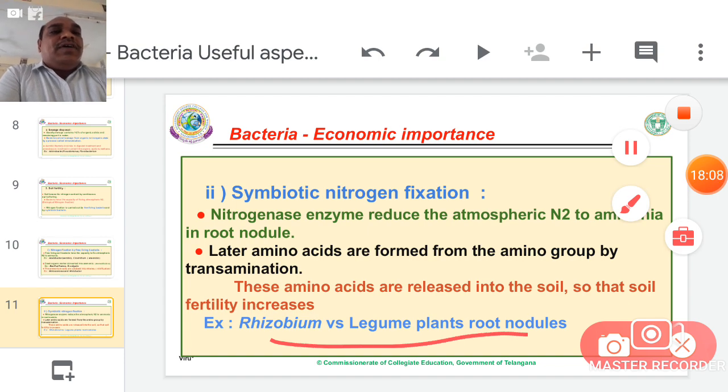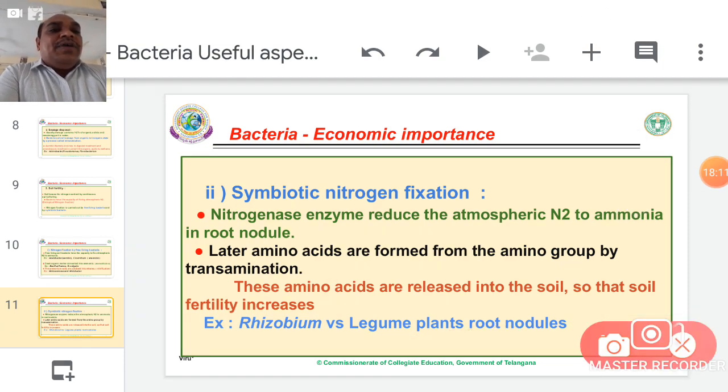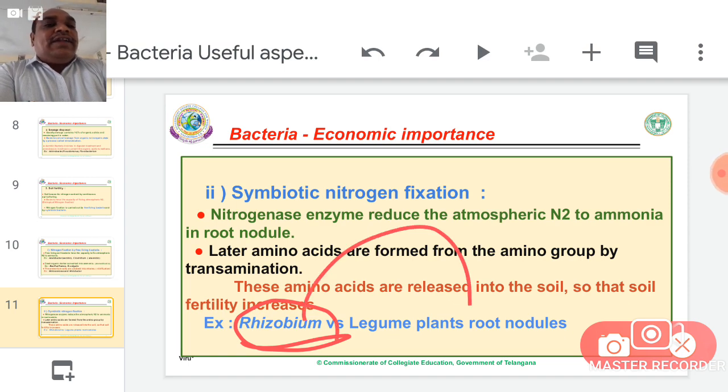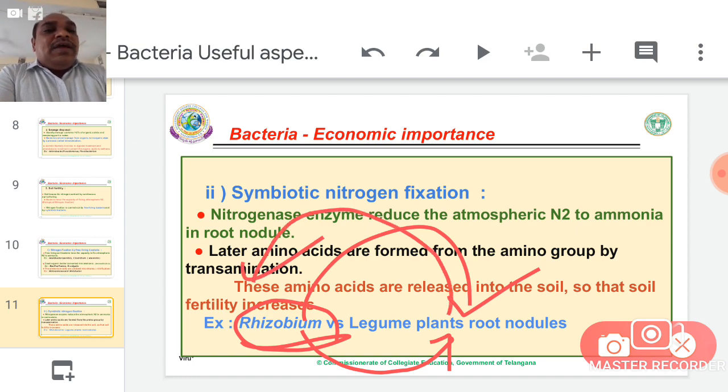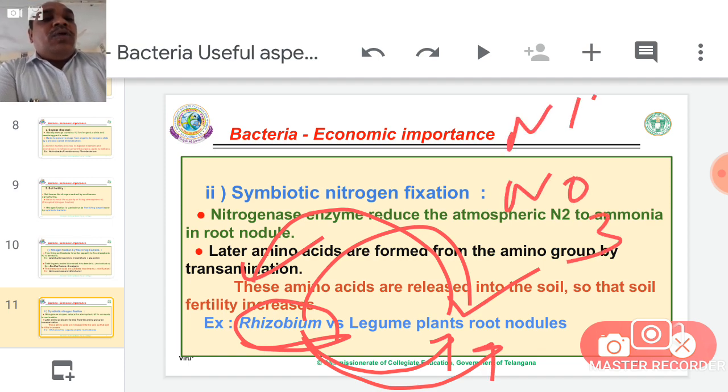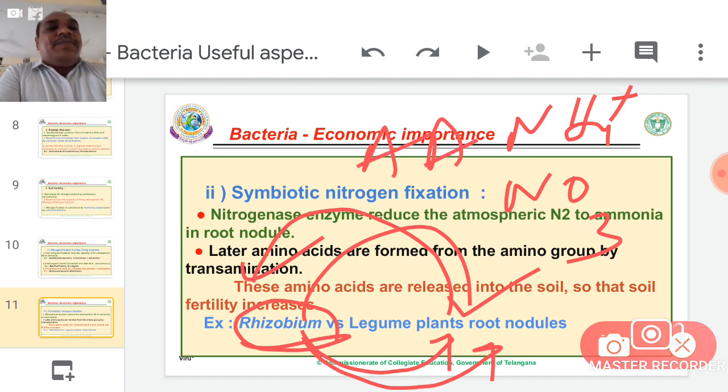So it is the best example for symbiotic nitrogen fixation. Rhizobium bacteria get starch material from the groundnut roots. At the same time, the bacteria provide nitrogen to the plant. The plant provides food material, and the rhizobium bacteria provide either nitrate or ammonia or amino acids to the plant, any one.